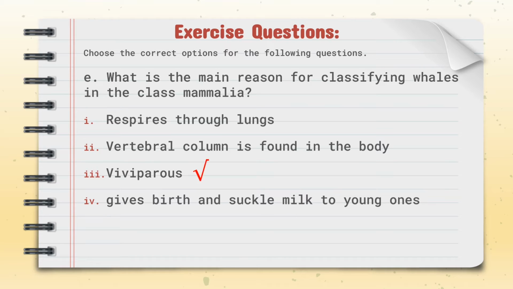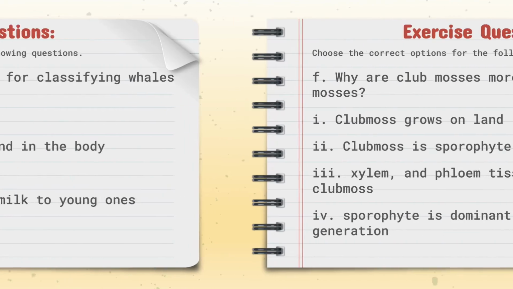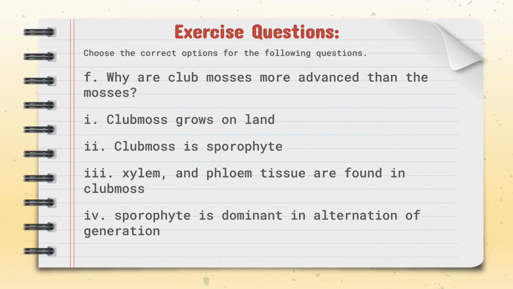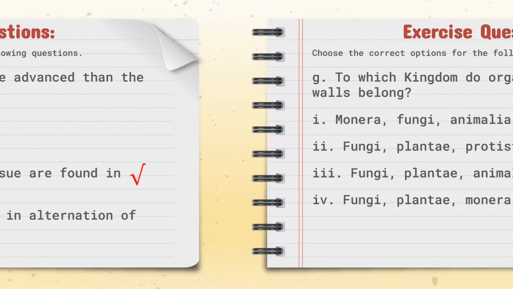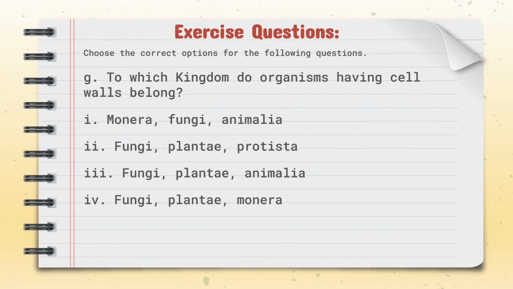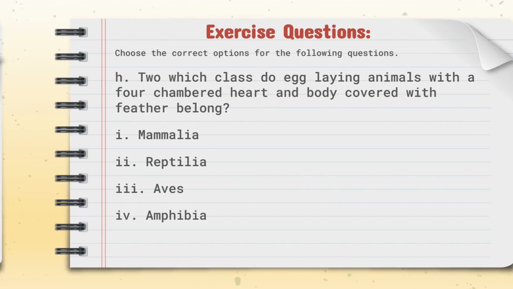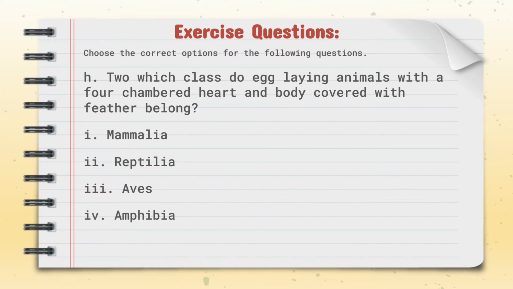To which kingdom do organisms having a cell wall belong? They belong to Fungi, Plantae and Monera. To which class do egg-laying animals with a four-chambered heart and body covered with feathers belong? It is Aves. Which of the following groups of plants belong to angiosperms? It is paddy, banana and mango. Which division do plants having vascular tissue belong to? Tracheophyta.